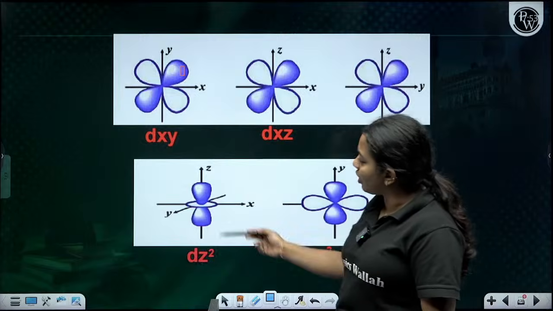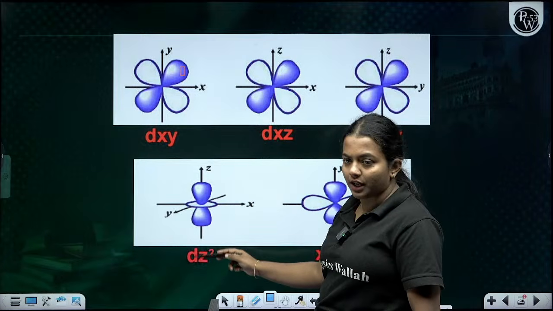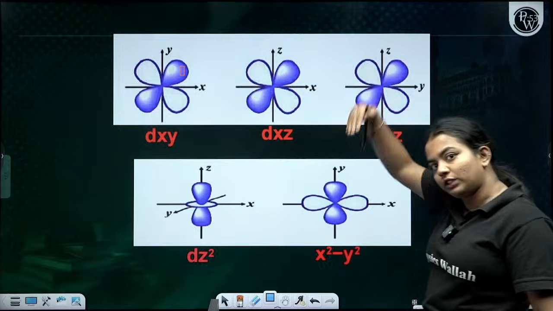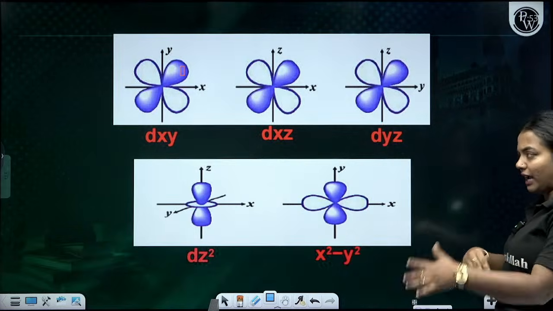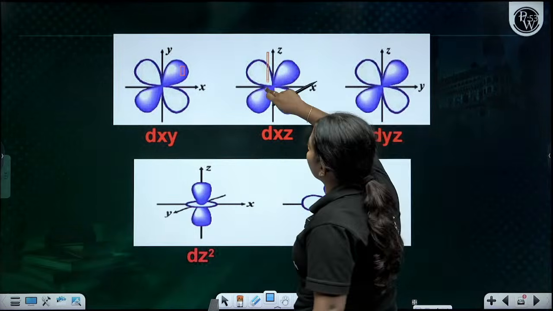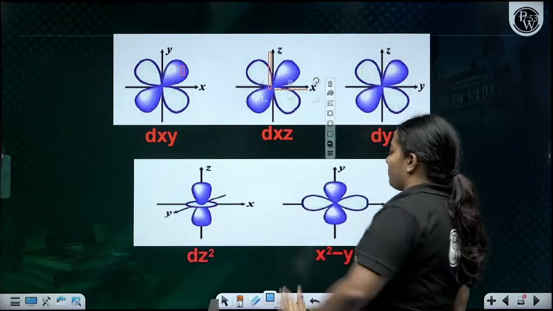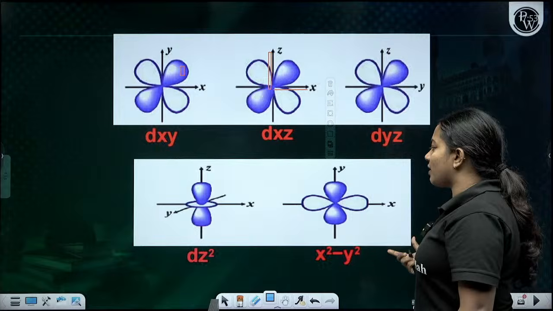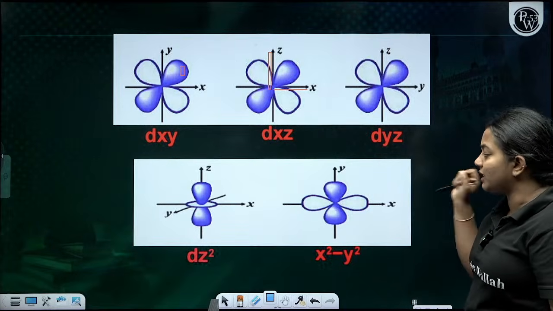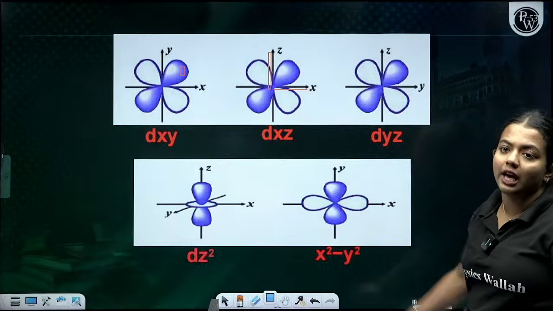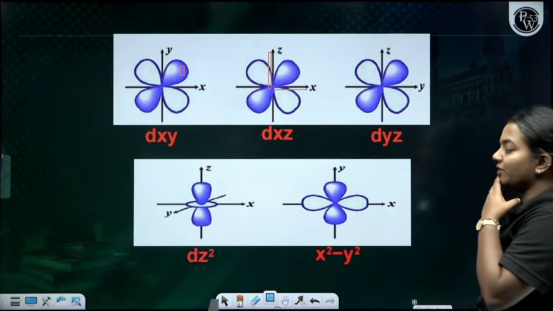Now comes the z square, which should be along the z axis, not between the axes. These, xy, xz, and yz, are all between the axes. But z square and x square minus y square are along the axis. Clear, everyone?